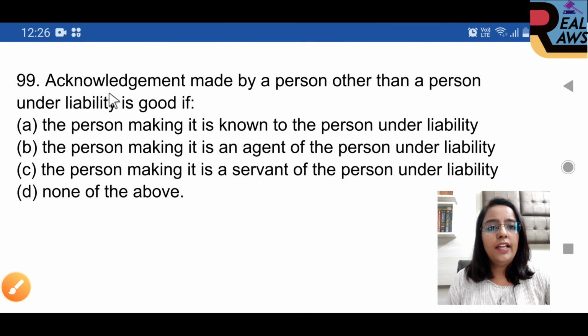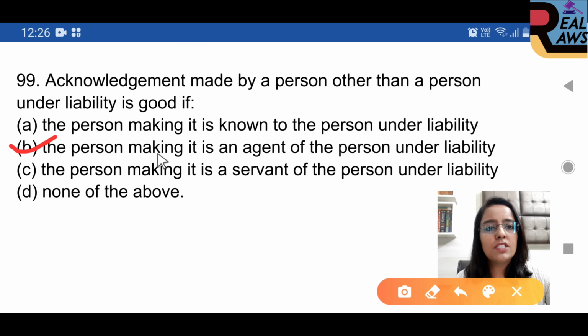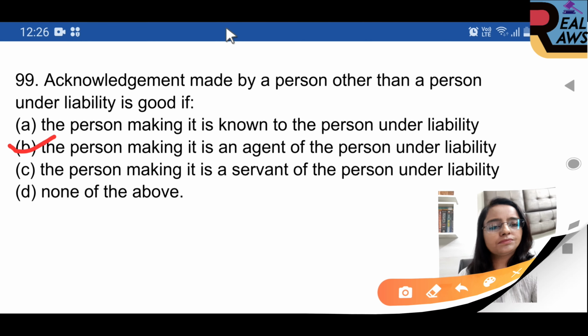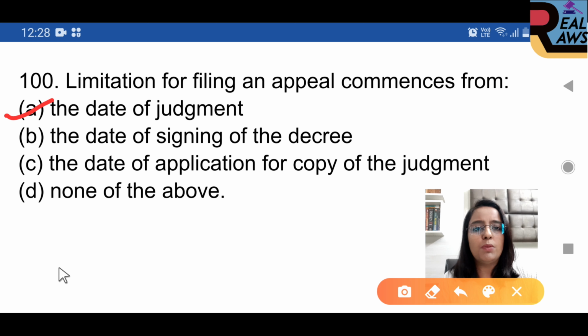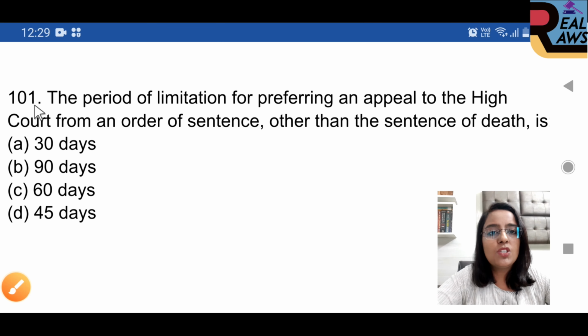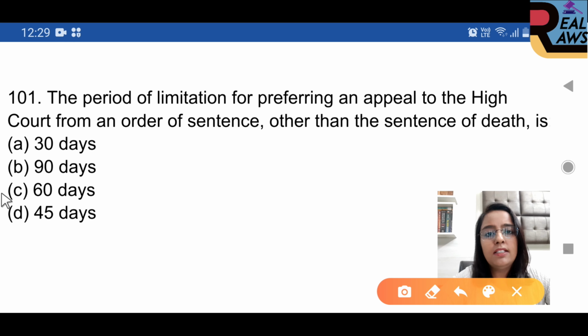Question 99. Acknowledgement made by a person other than a person under the liability is good if, option B is right, the person making it is an agent of the person under the liability. Limitation for filing an appeal commences from, option A is right, the date of the judgment. Question 101. The period of limitation for preferring an appeal to the High Court from an order of sentence other than the sentence of death is, option C is right, 60 days.